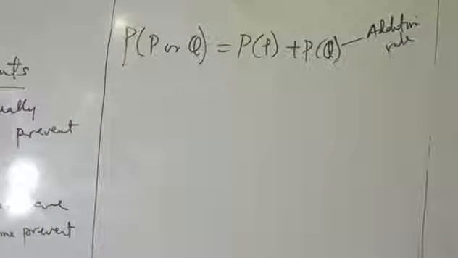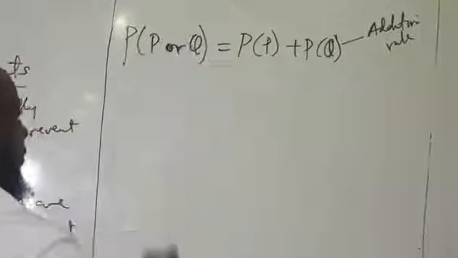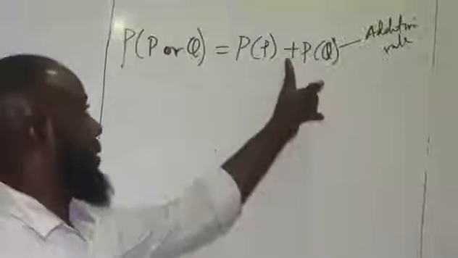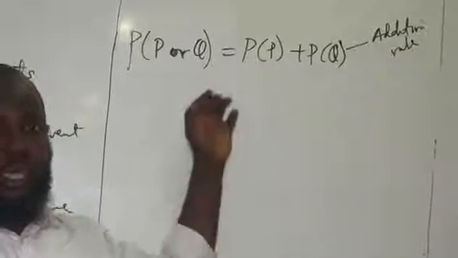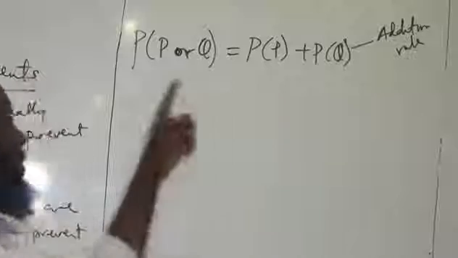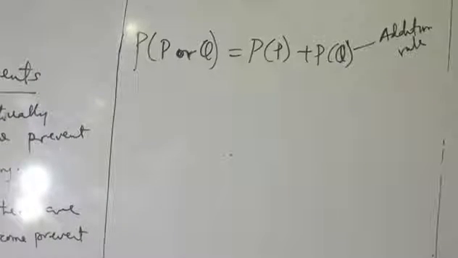When you see the word or in probability, we are asking you to add. So or in probability means addition. And it only happens when we have mutually exclusive events.